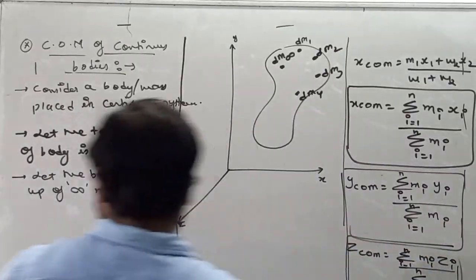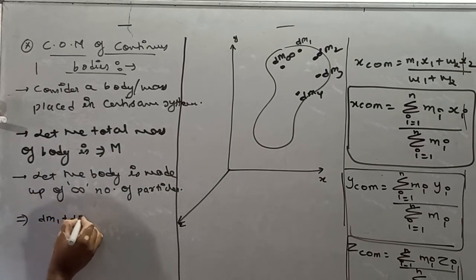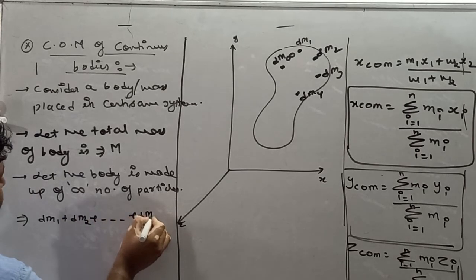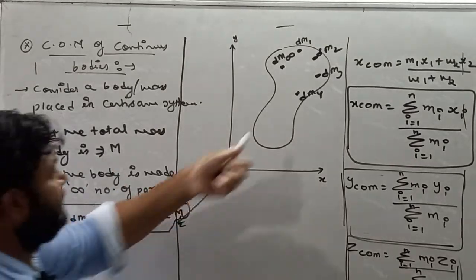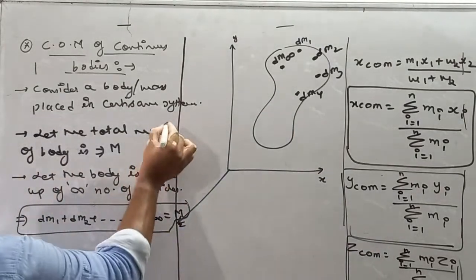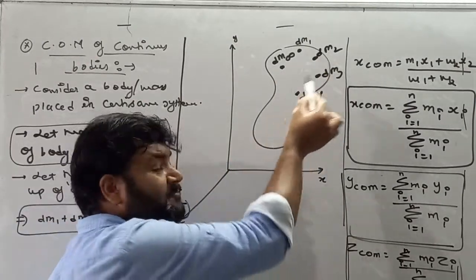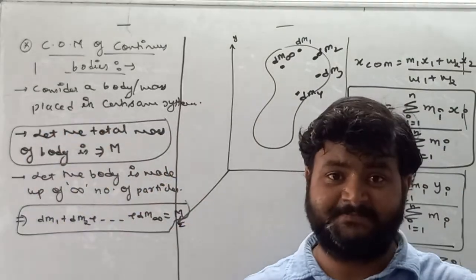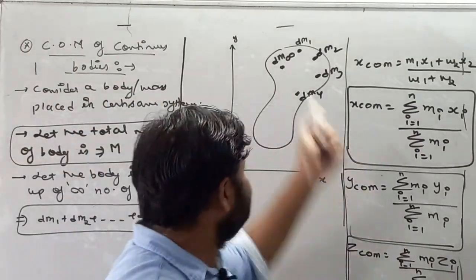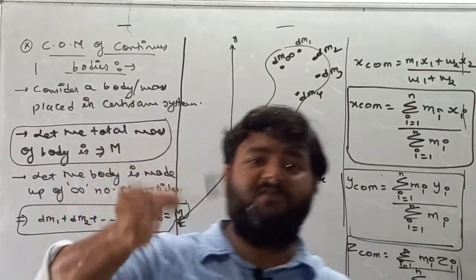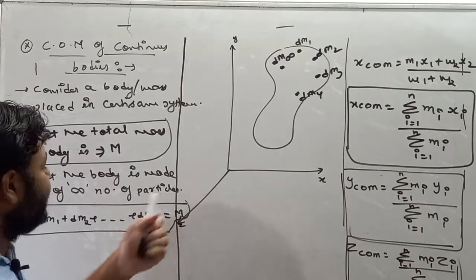If I sum these masses, that is dm1 plus dm2 up to dm infinity, it will be equal to capital M, which is the total mass of this body. As we are considering, the total mass of the body is capital M, and this body is made up of many small particles, and if these particles combine, it forms the total body. So the sum of the masses of each particle is equal to the total mass of the body.